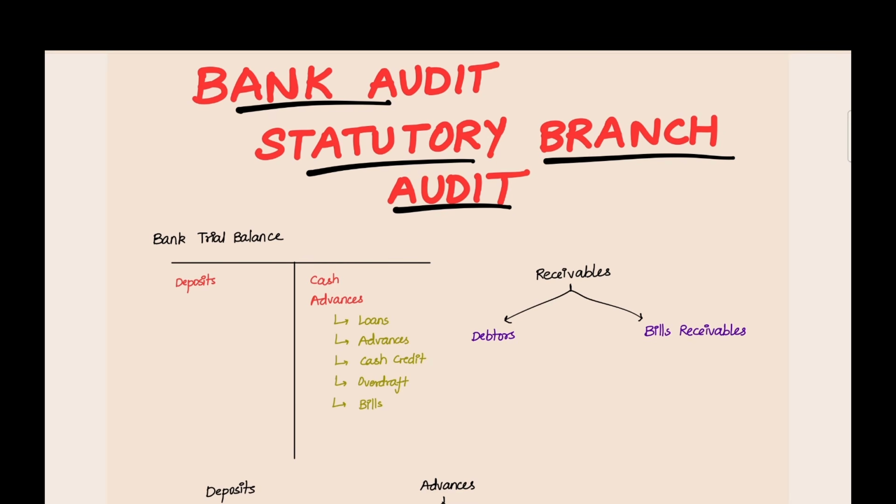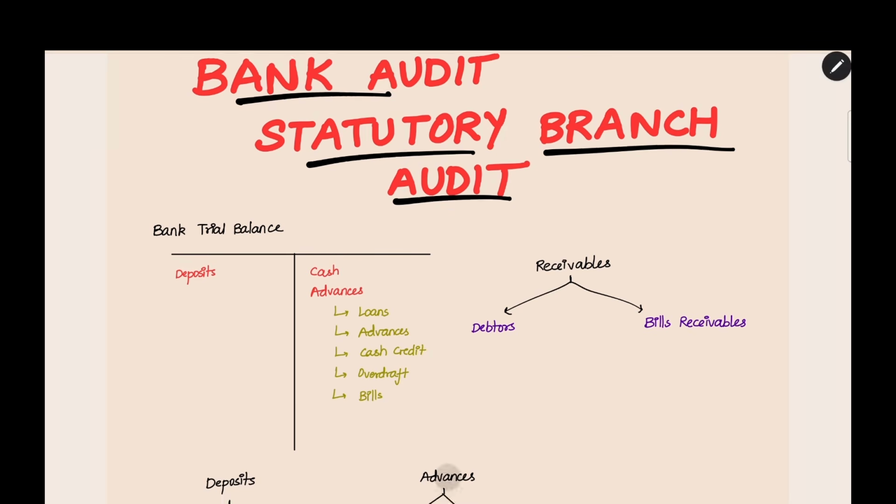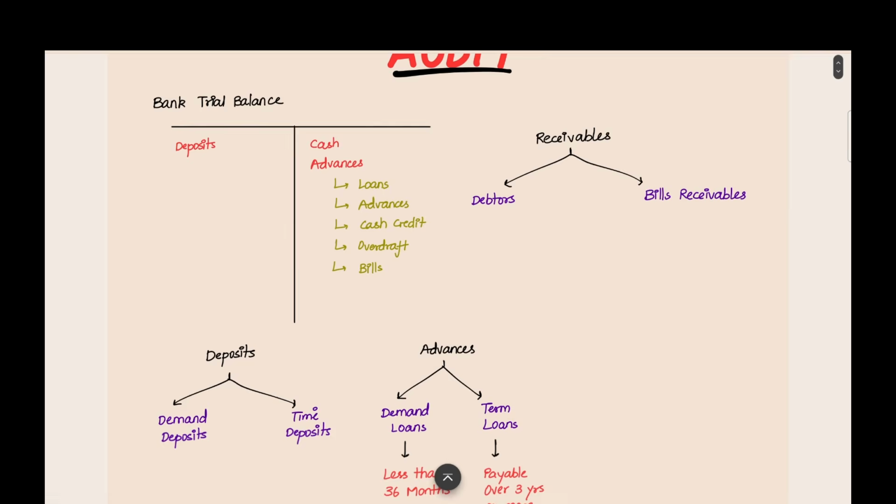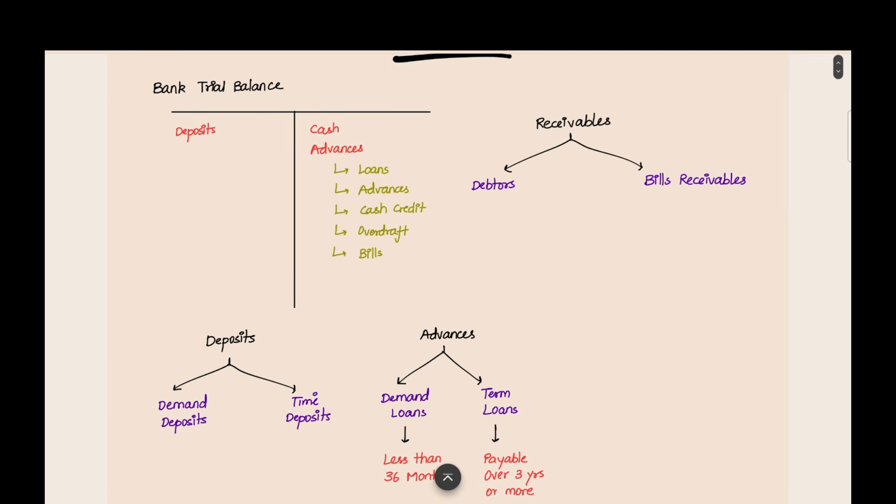First thing is, we need to know some basics about bank. In a bank, they will have the trial balance. This is the trial balance of the bank. On one side, there will be deposits, and on the other side, we will have cash, advances. These are all, in one way or the other, the assets of the bank. These are the liabilities of the bank.